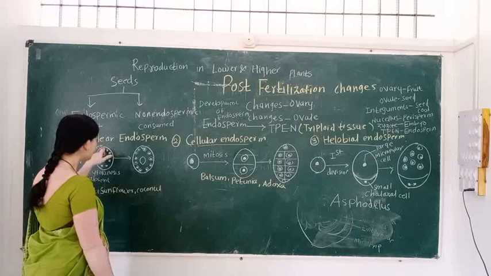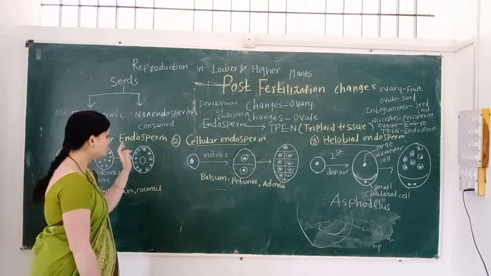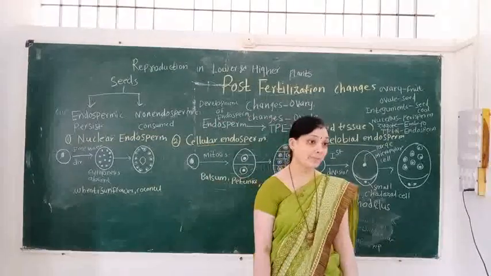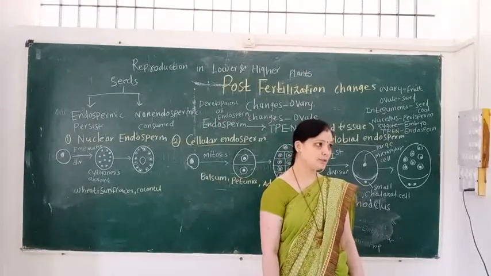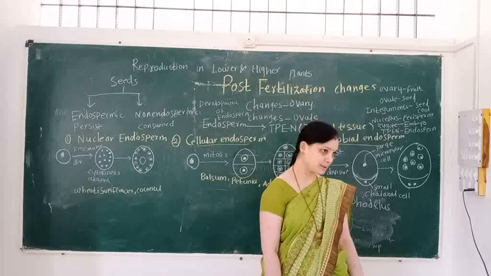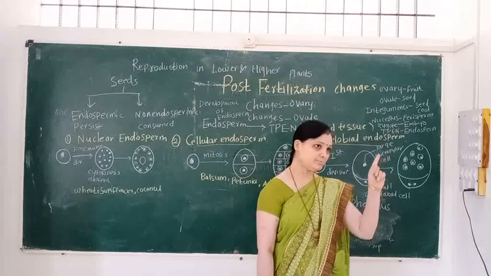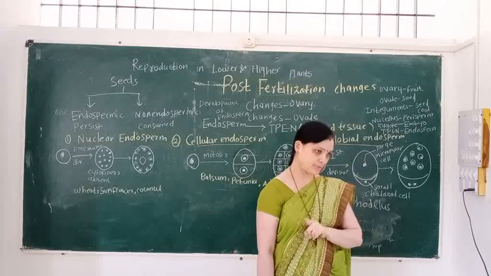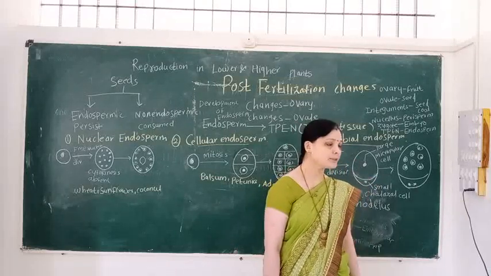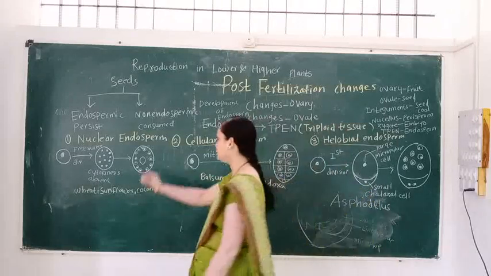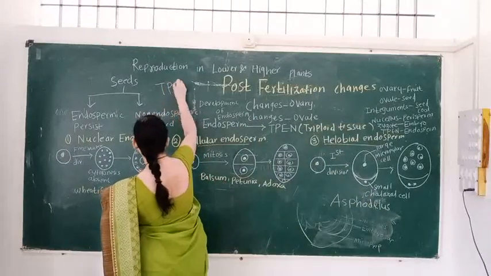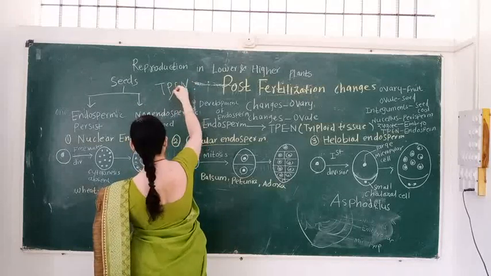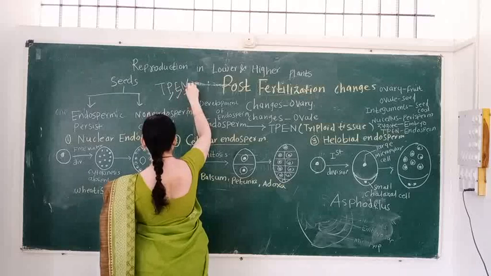In the development of the nuclear endosperm, what happens? We know the result of double fertilization. First, after syngamy, a diploid zygote is formed, and after triple fusion, the TPEN, the primary endosperm nucleus, is formed.